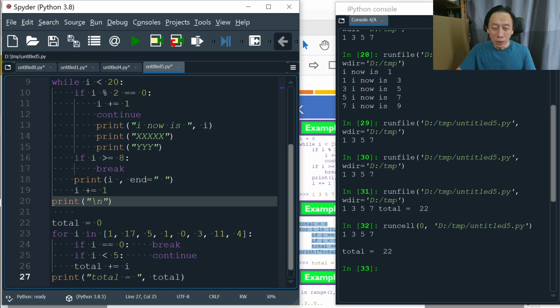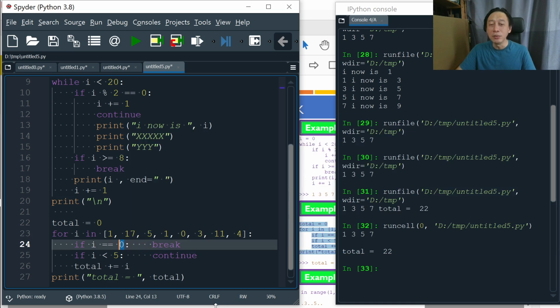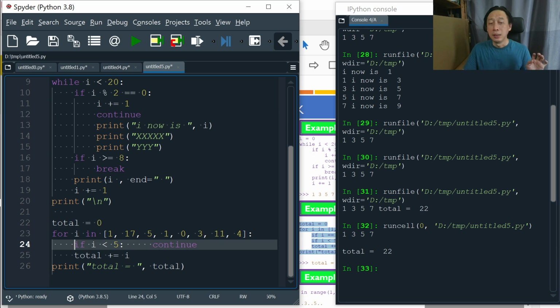Why is that so? Because it's 17 plus 5. All right, 17 plus 5. Because 0 is the special condition that stops the whole loop, and once we encounter 0, it will break out of the for loop. Remember, break and continue, they work for while and for loop, any loop. So that is the triggering point. If we cancel this, then we are implementing a special sum of all the large revenues, ignoring small revenues.